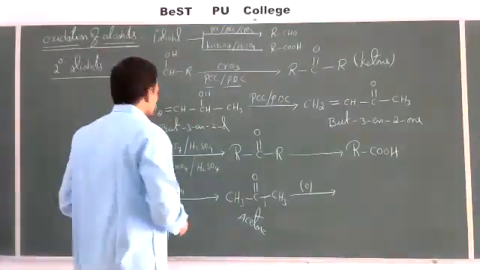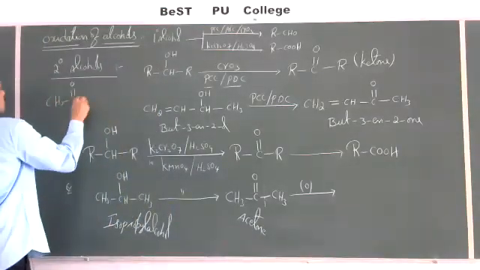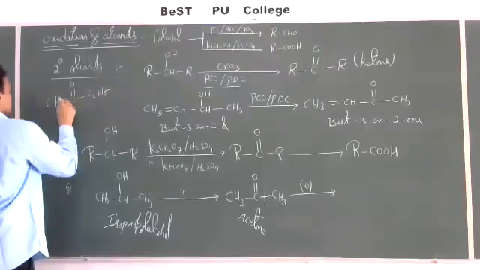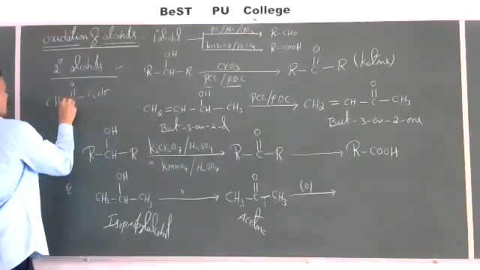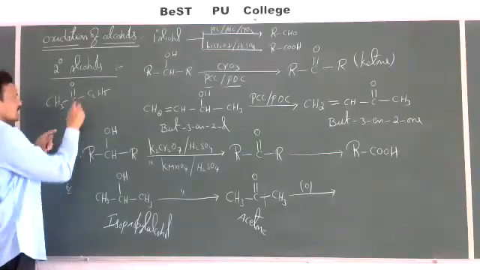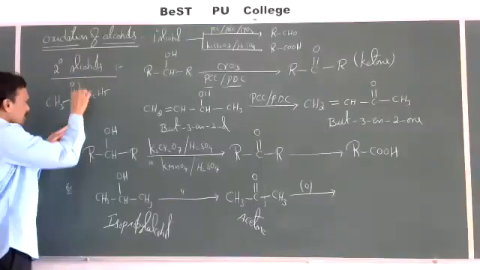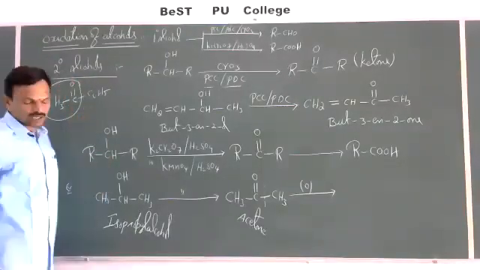For example, if you take CH3COC2H5, this is an unsymmetrical ketone. In the case of an unsymmetrical ketone, the cleavage of the bond takes place in such a way that the carbonyl group is retained with the smaller alkyl group.